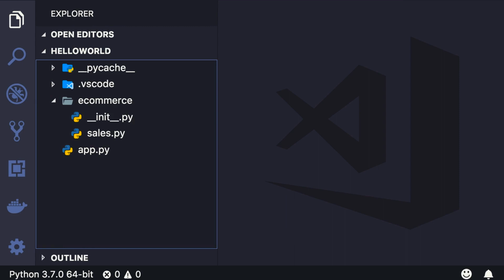As your programs grow, you may want to break down a package into sub-packages. For example, let's imagine our e-commerce package has grown a lot. We have so many files and modules here. So we decide to break this package into a few sub-packages.